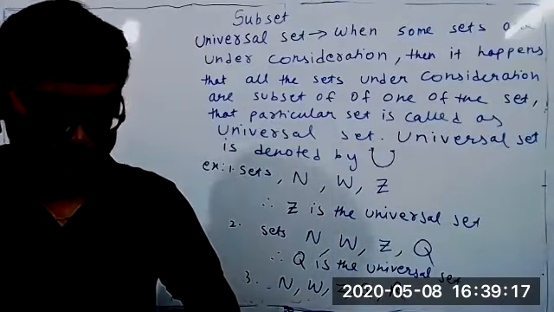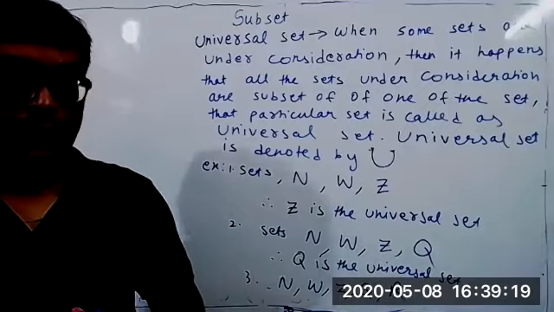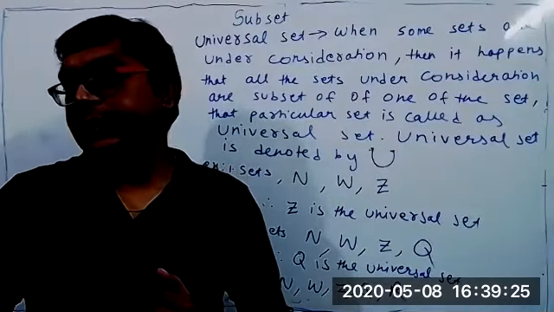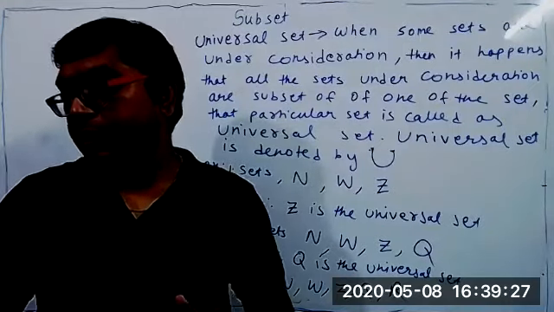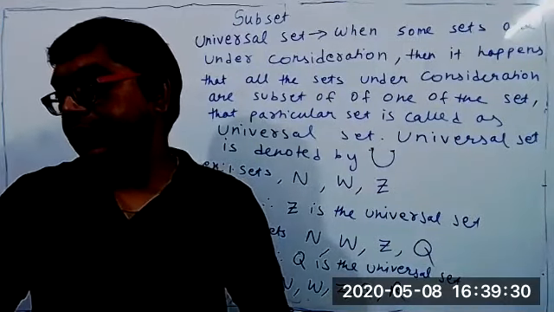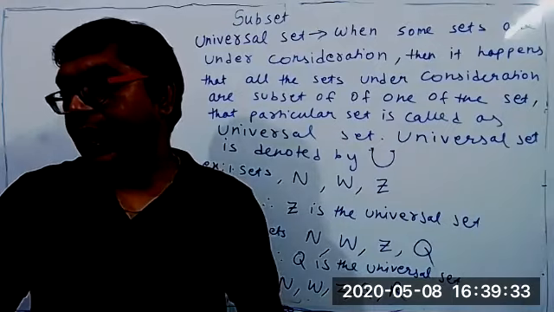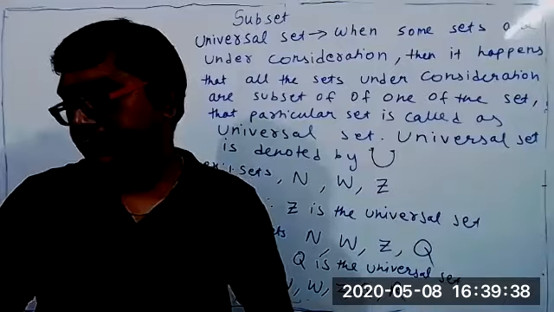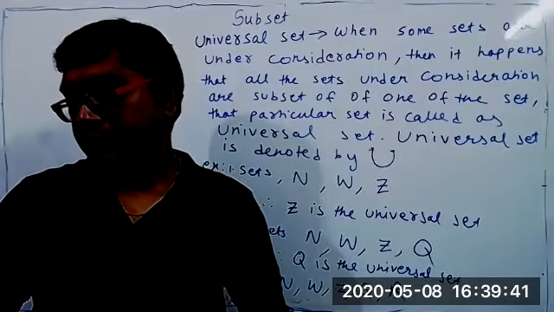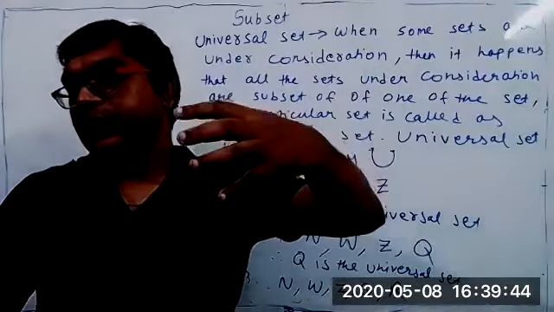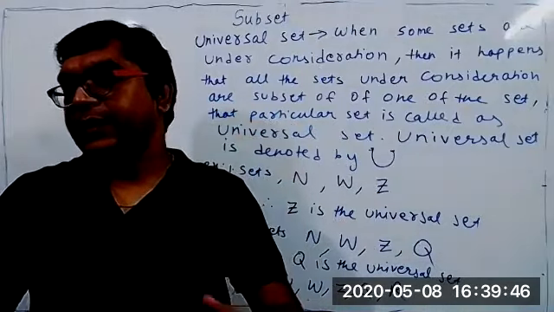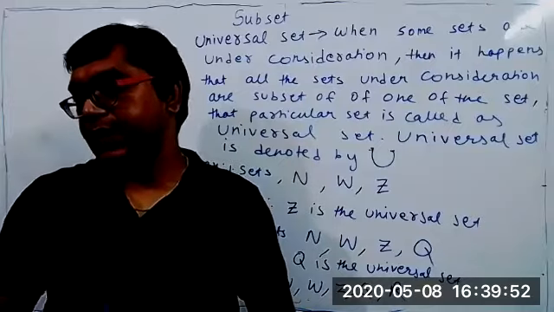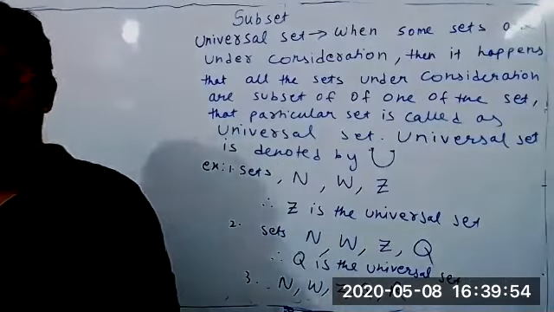Suppose, students, hello. Yes, sir. Suppose one set is your school, and class 10th is one set, and class 10th A is another set. So who is the superset? Who is the universal set? School, because that is the bigger set. Class 10th and section 10A all come under the school. So these are a few examples. I think it is a very simple concept. Have you understood or not?